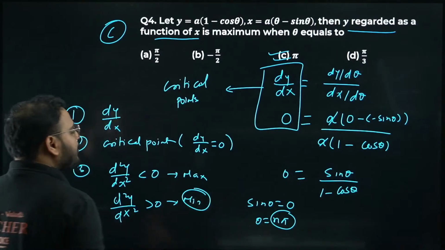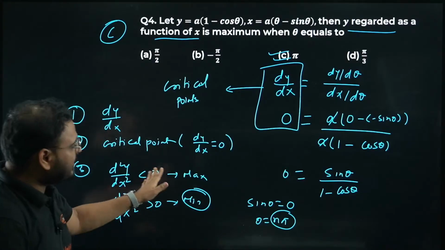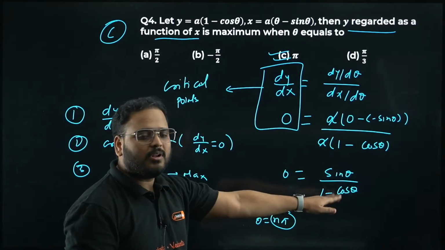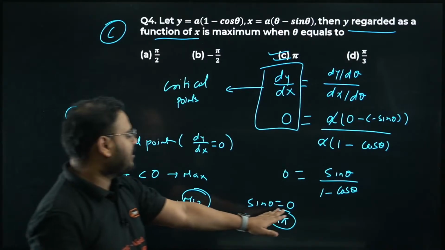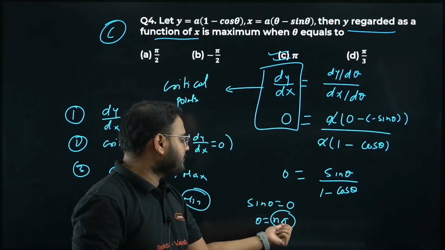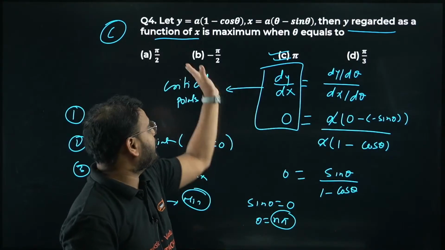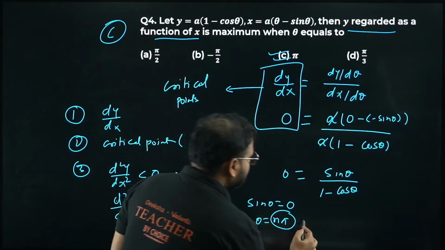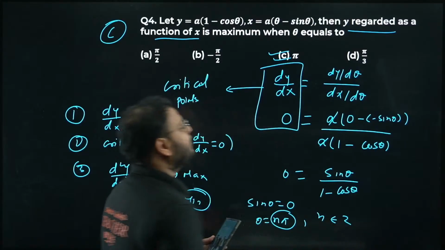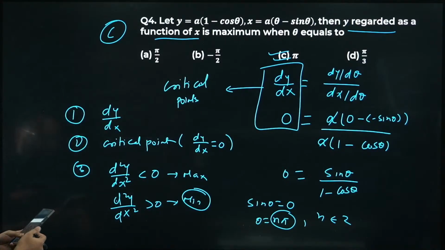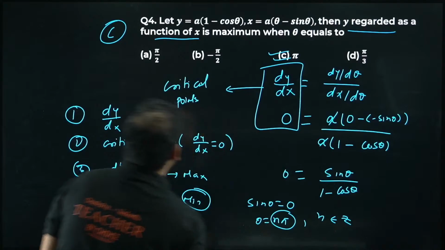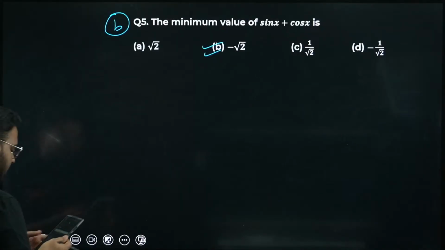I took a judgment call because we don't have to go that way. We can try to differentiate this by quotient rule, but we don't have to, because from here only we can see sin theta will become n pi. That's good enough. We have only one option as n pi, right? What is the answer? N is the only integral value. Okay, 4th is done. 5th one, I already got the answers.